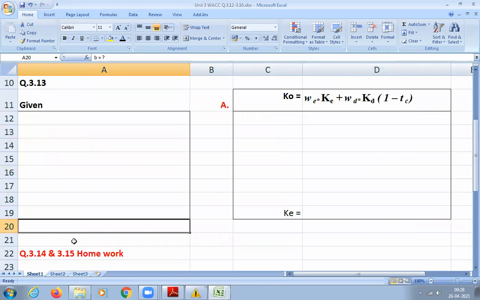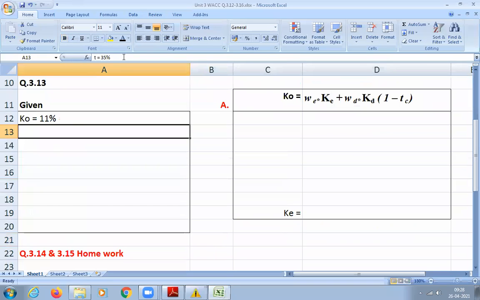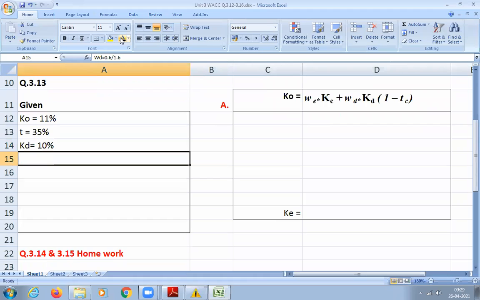Okay. In this question, he has given us a reverse order. He has already given us the weighted average cost of capital. How much he has given? 11%. Then what else he has given? Tax. How much is tax? 35%. Then how much is cost of debt? Pre-tax 10%. Then what is debt to equity ratio? 0.6 is to 1.